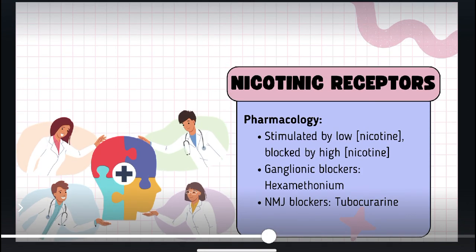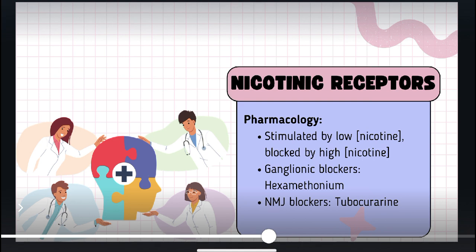After that, we have the pharmacology of nicotinic receptors. In the case of muscarinic receptors, it was the Gi, Gq, and Gs subunits that were activated, while in this case, there will be ligand gated sodium channels or calcium channels, depending upon the location and the subtype of the nicotinic receptors.